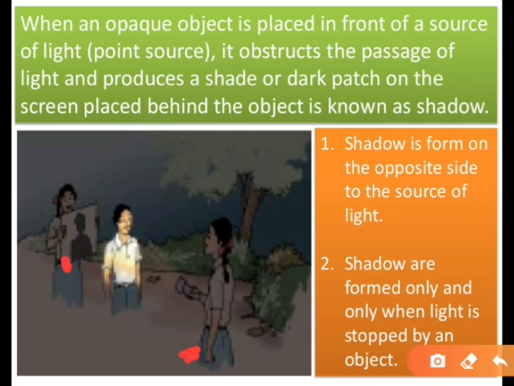Opposite to the source of light means आमने सामने. So here is the source of the light and in front is the screen. So the shadow is going to form opposite to the source of light, and shadow is only formed when the light is blocked. If there is no blockage of the light, there will be no shadow.